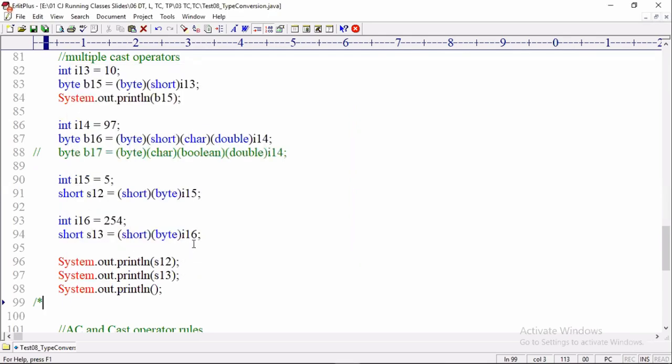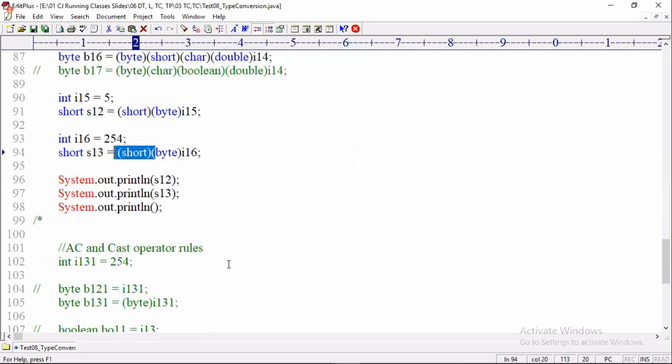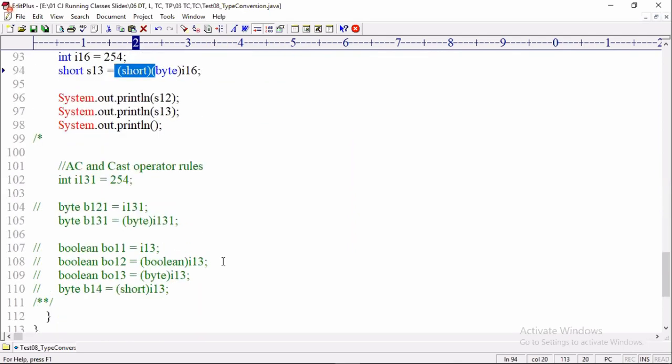Is it clear? If I use a cast operator in the middle and the coming value is not in the range of that cast operator, the value is decreased. And from there onwards, the remaining cast operators on the left side work with the new generated, decreased value. Okay? Finally, can you please look at the statements and once again try to answer which lines have a compile time error, and where is the error?